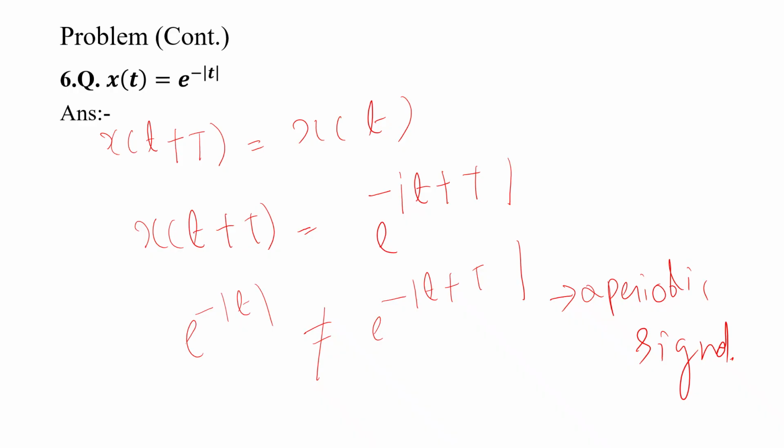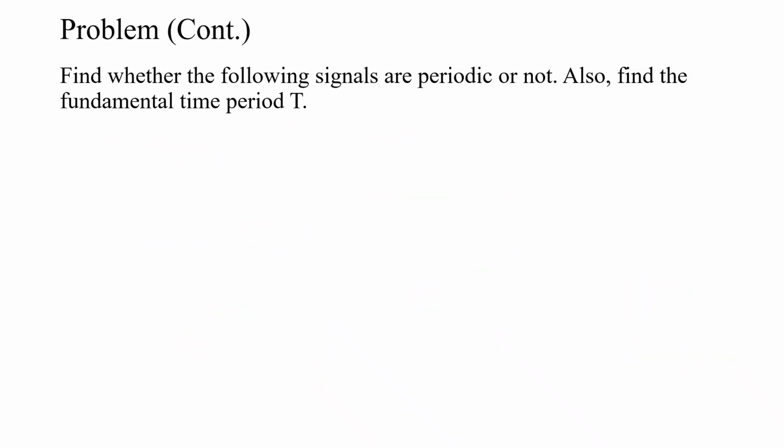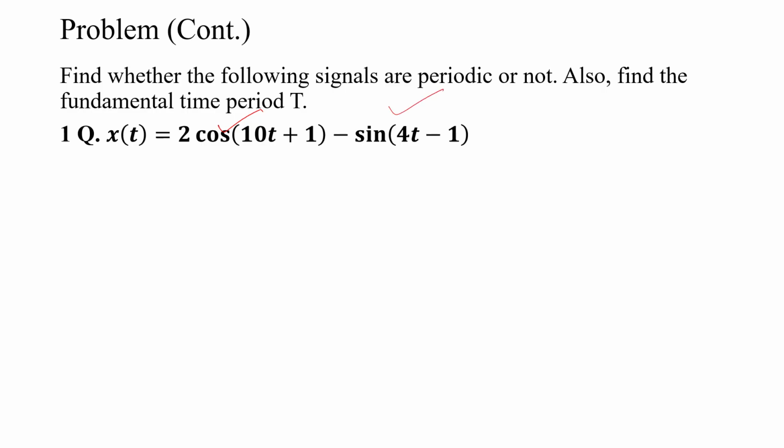Okay. Similarly, next question. Find whether the following signals are periodic or not periodic, and find the fundamental period. Now you will see here, this is cos, this is sine. So both are periodic. If both are periodic, the addition may be periodic or aperiodic.